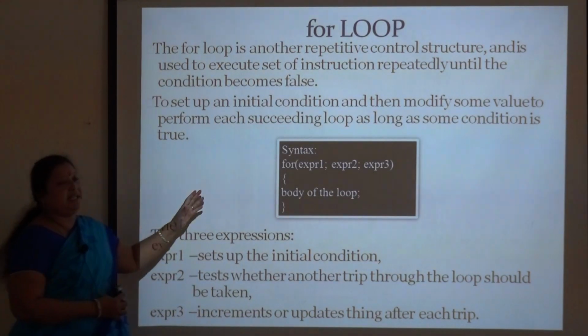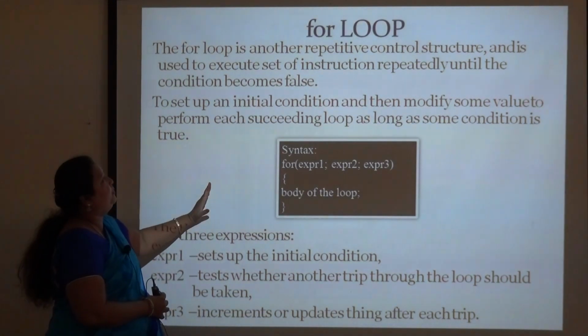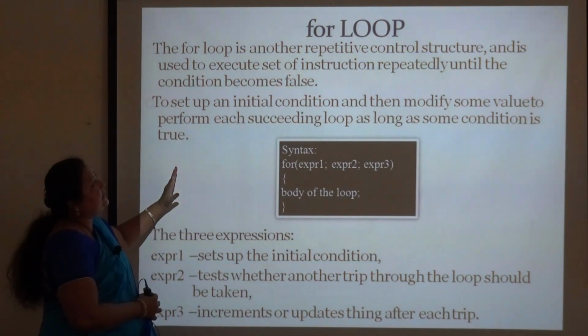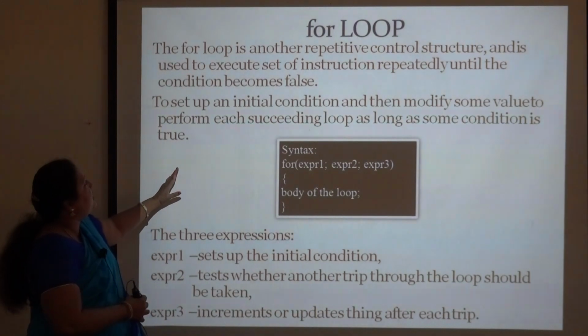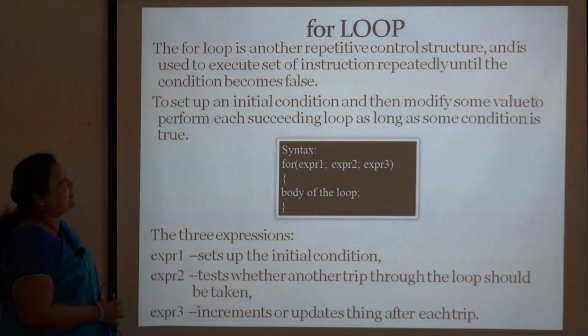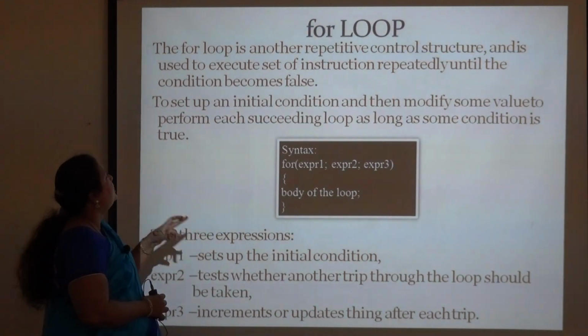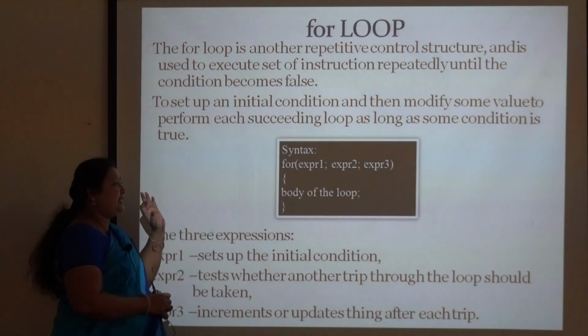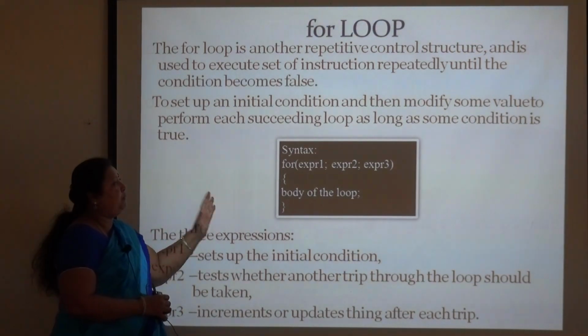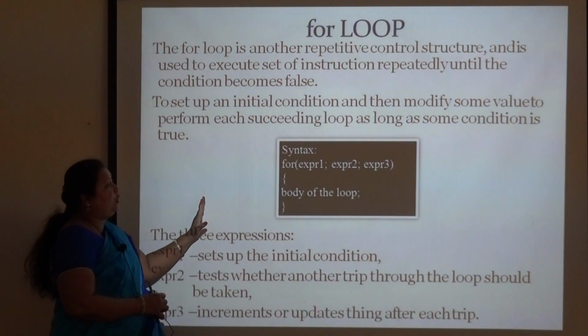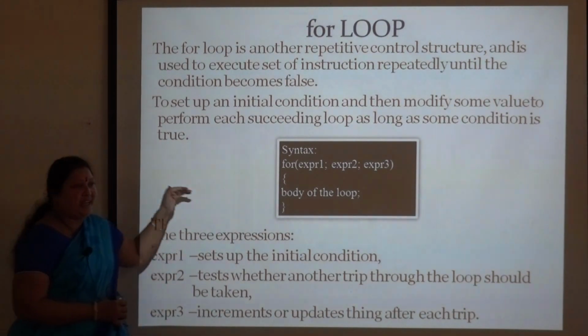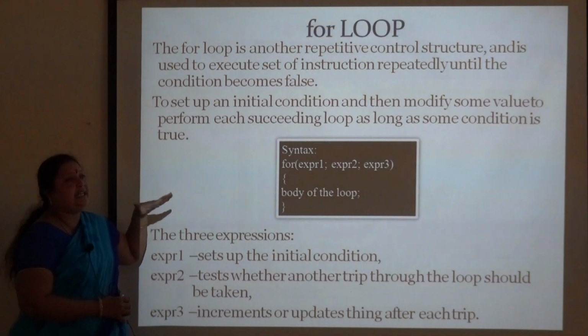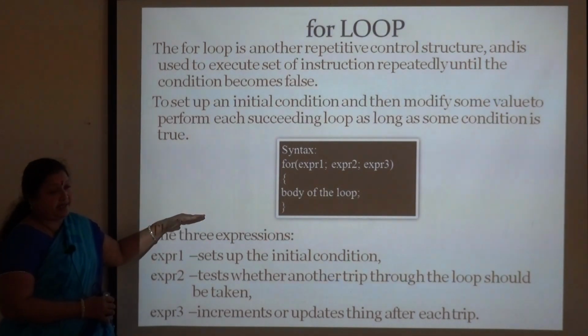The last loop is the for loop. The for loop is another repetitive control structure, used to execute a set of instructions repeatedly until the condition becomes false. In a while loop we give only the condition, with the increment or decrement among the statements.